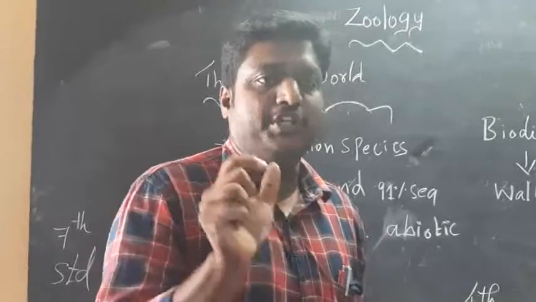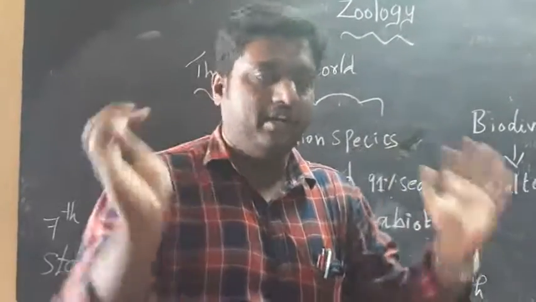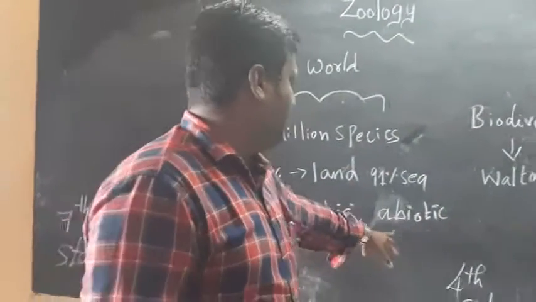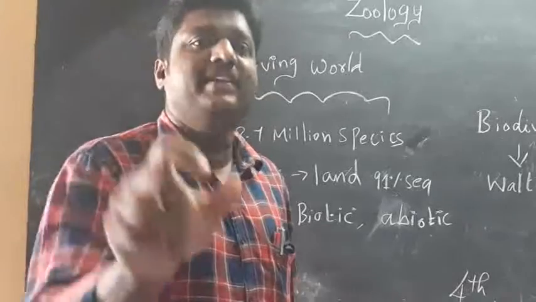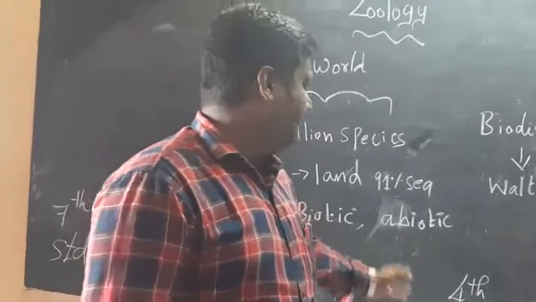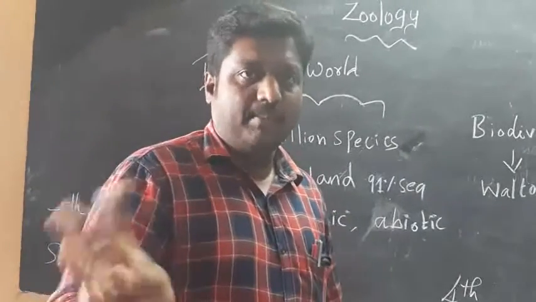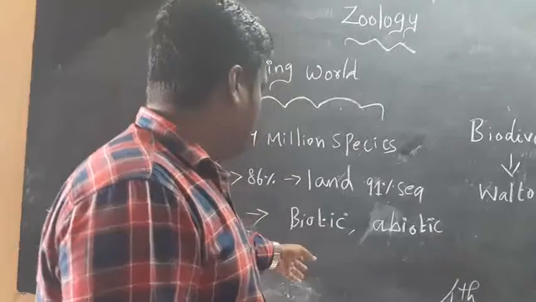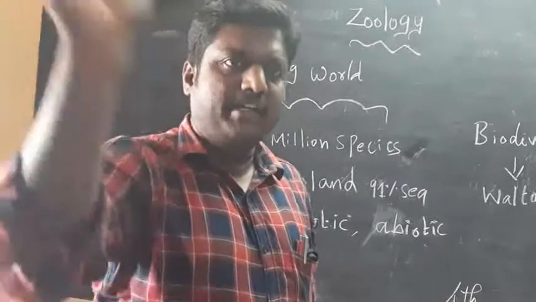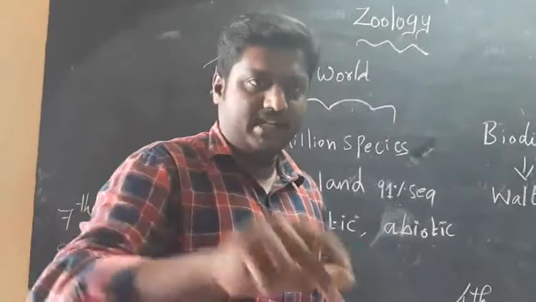Then what is an ecosystem? An ecosystem is a community of biotic and abiotic matter. Do you know biotic and abiotic matter? Biotic means a living thing present in a particular place. Abiotic means a non-living thing present in a particular place. Examples of biotic things are bacteria, animals, and plants.